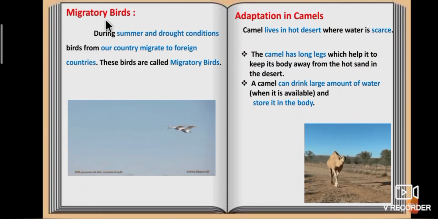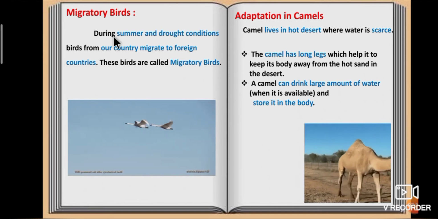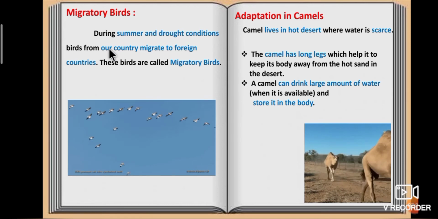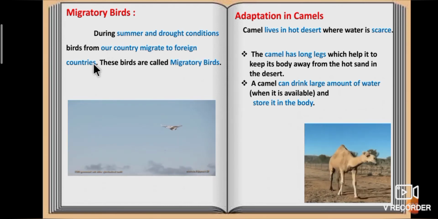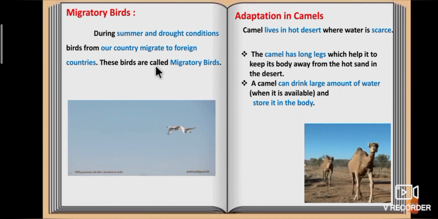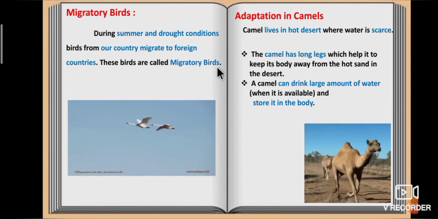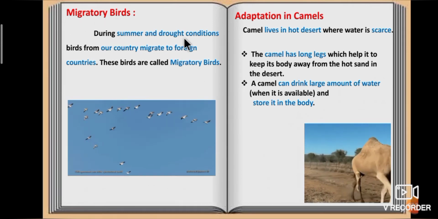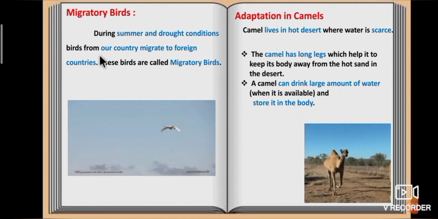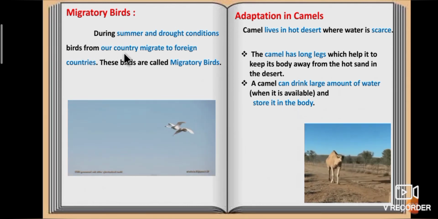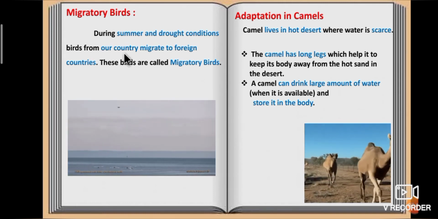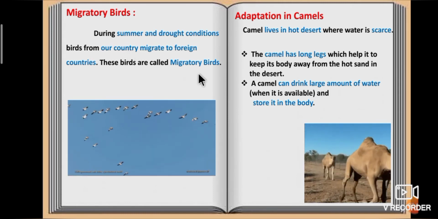Do you know, students? Migratory birds. During summer and drought conditions, birds from our country migrate to foreign countries. These birds are called migratory birds.